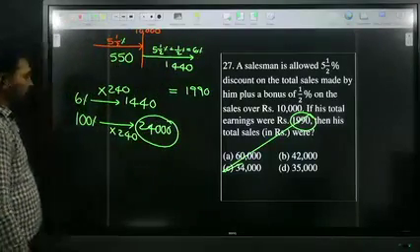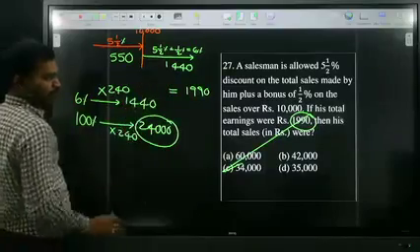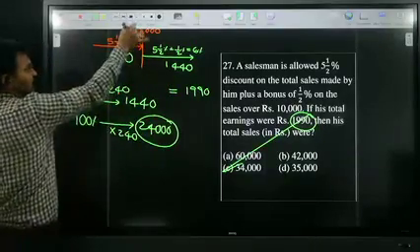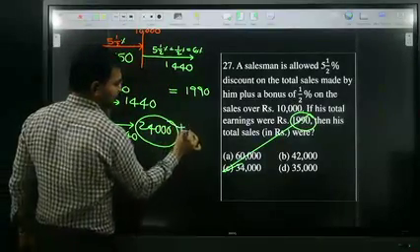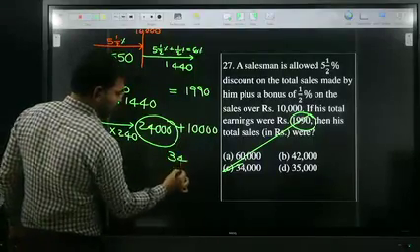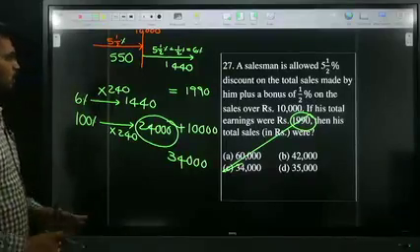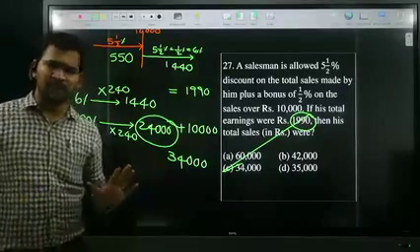This 24,000 is beyond 10,000. Initial sales are 10,000. So 10,000 plus 24,000 together is 34,000. All of you understood? All of you okay? So once again I will explain here. Look at me.